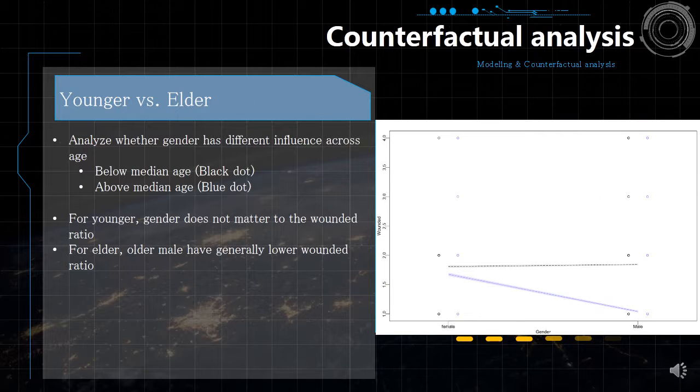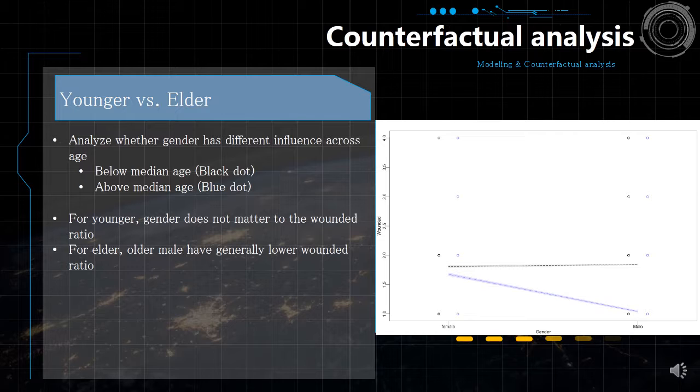And we would like to further know whether gender has different influence across age. So here we built another chart. We can see that those who are below median age will be the black dot, and those who are above median age will be the blue dot, and the dots will be separated as female and male.